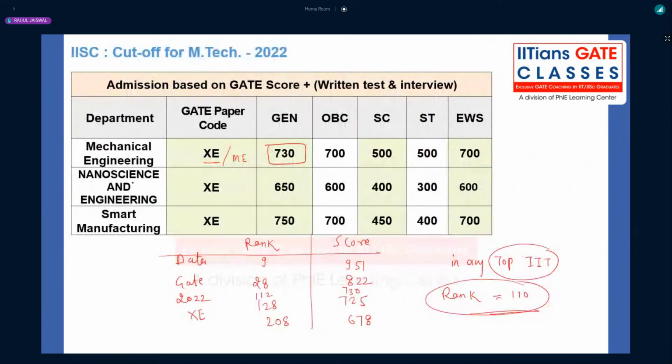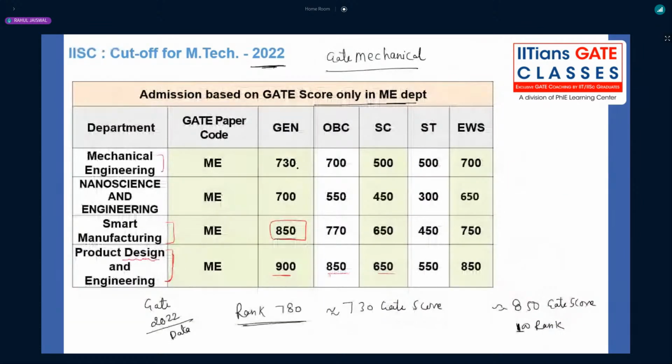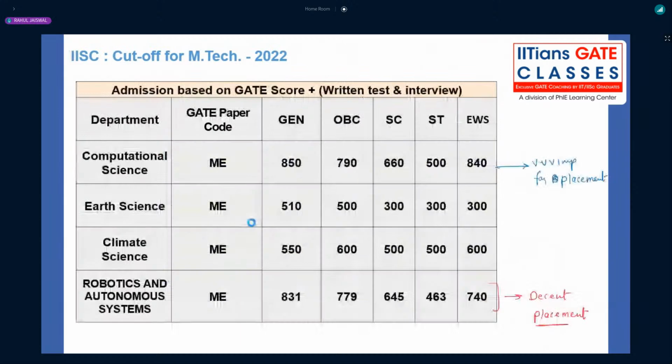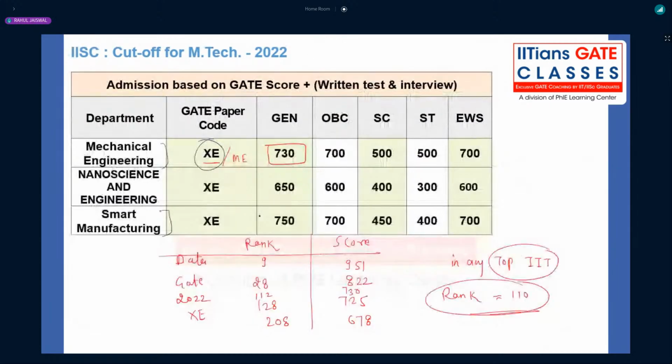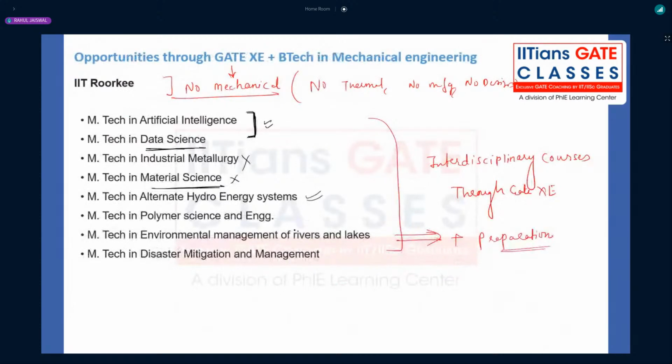Just see that for nanoscience and all, it was low, but for smart manufacturing and mechanical, it was the same as mechanical only. See, either you go to XC or ME, you see the cutoff. It is the same only. Smart manufacturing here it is 850, but here if you see smart manufacturing, 750 low. So you can compare this data based on the GATE score you will get on 16 March this year.